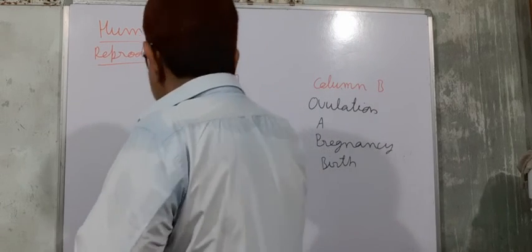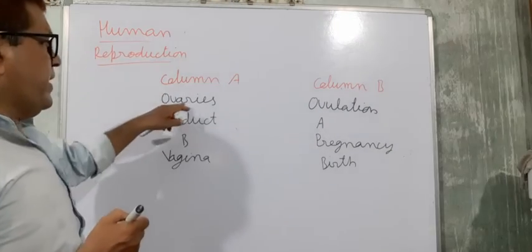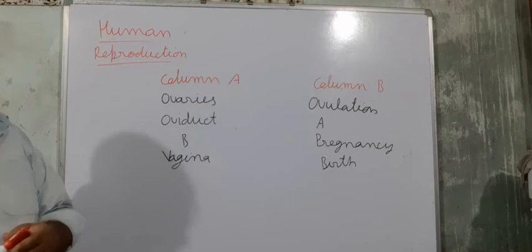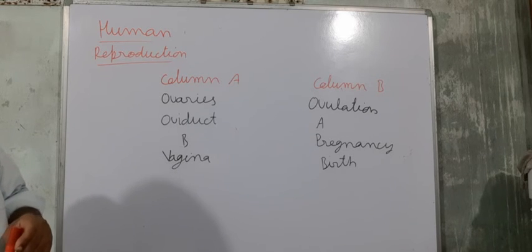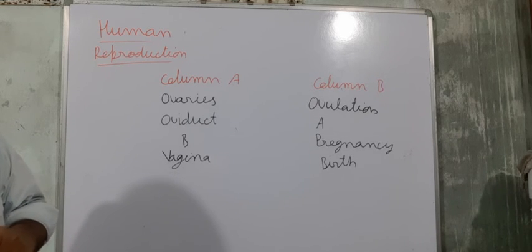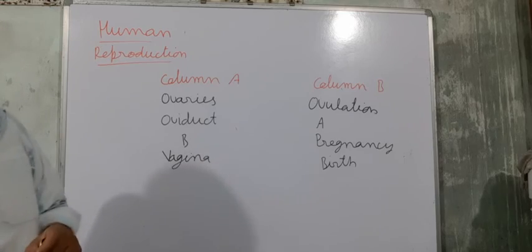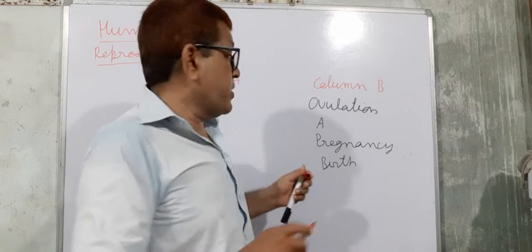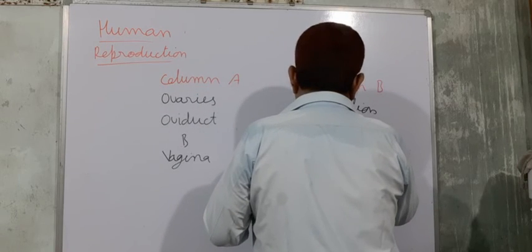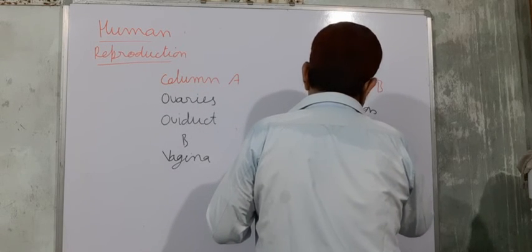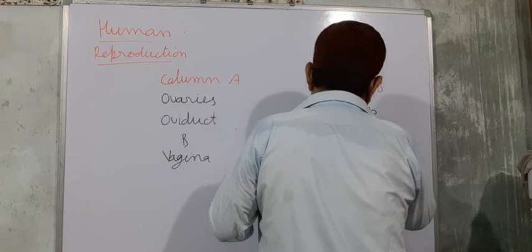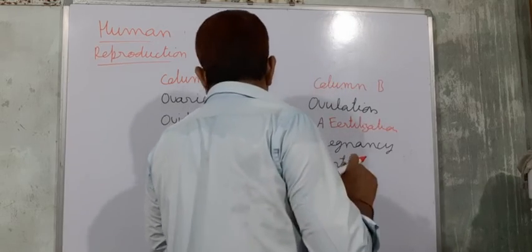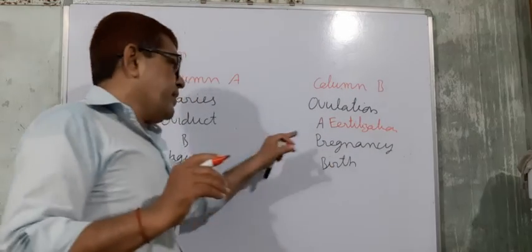Column A and column B are given as ovaries; ovulation takes place in the ovaries. Next one is the oviduct. What happens in the oviduct or the fallopian tube? This is the process of fertilization. So for A, you have to write fertilization takes place.